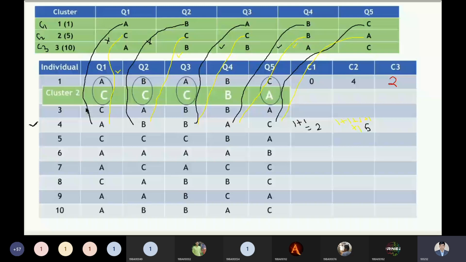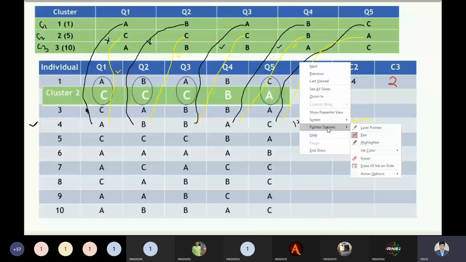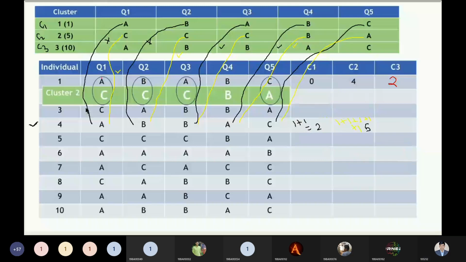Same thing, I need to go with cluster 3. I'm moving to cluster 3 with different colors so you can understand properly. A is matched with the A, it's matched, so we will not accept this one. C is matched with the B. No, it is not matched, so I can take the 1. And C is matched with the B. No, it is not matched, so I can +1. B is matched with the A, it is not matched, so again I can take +1. A is matched with the C. No, it is not matched, so I can take +1. We have the 4. Now, these are the values we got, the 4.